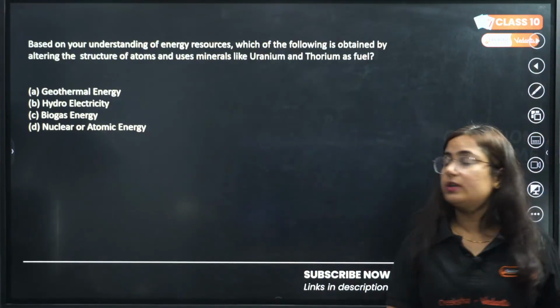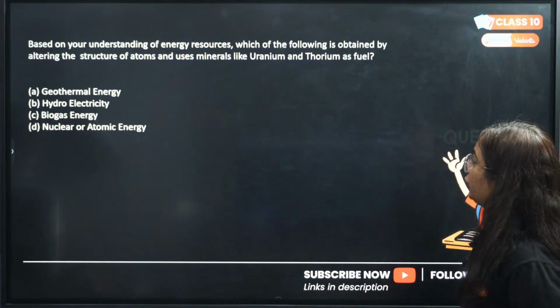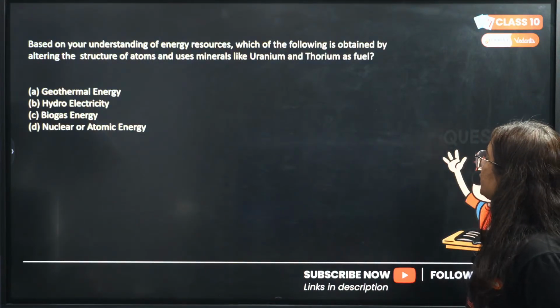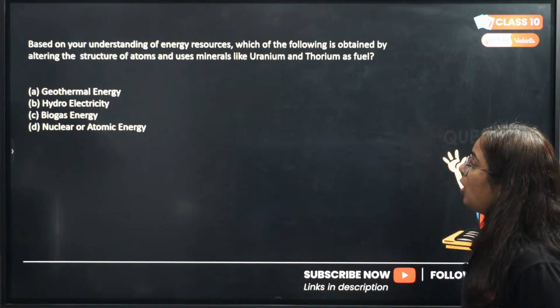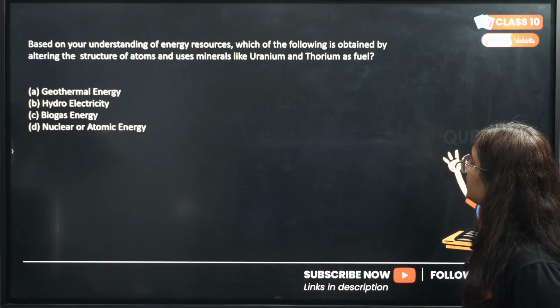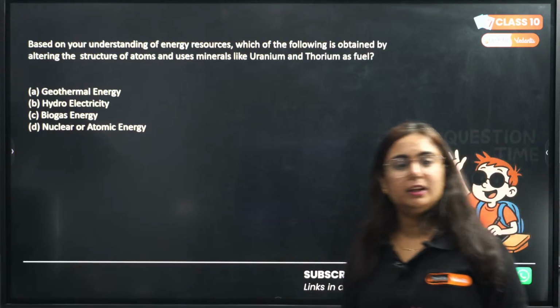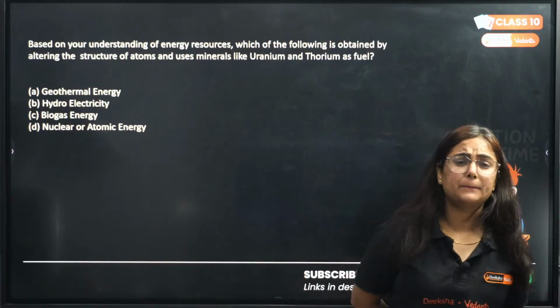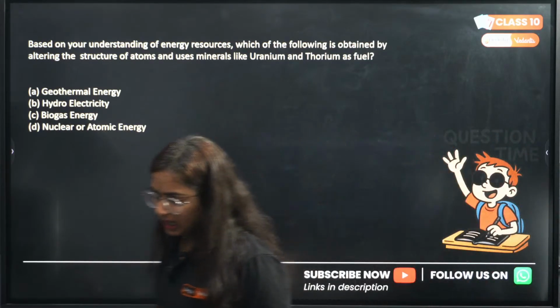Next question of the day. Based on your understanding of energy resources, which of the following is obtained by altering the structure of atoms and uses minerals like uranium and thorium as fuel? Very easy. Very easy. Answer it.